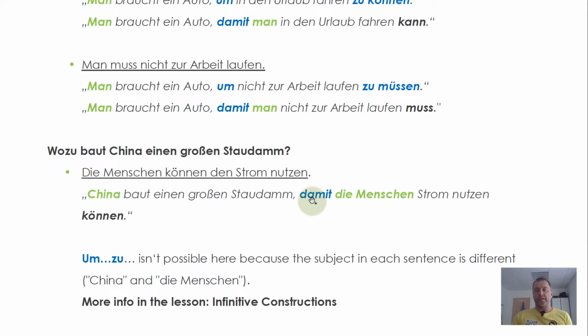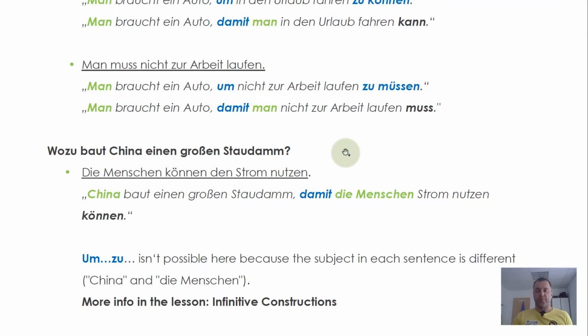In English, if you translate this the way I did it here with "in order to", it doesn't work here either. So China builds a big dam in order to the humans, the people can use electricity. Doesn't work. So if it's possible in English with "in order to", you have a 99% chance it's possible in German.